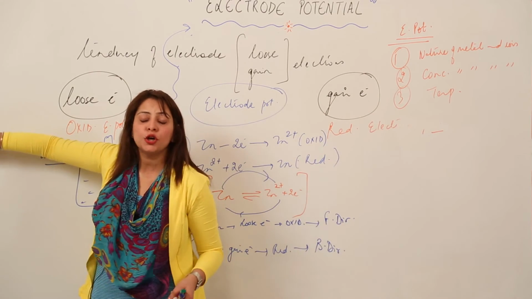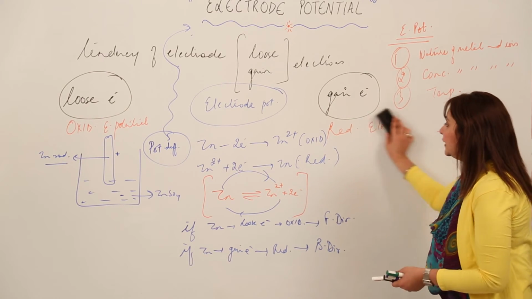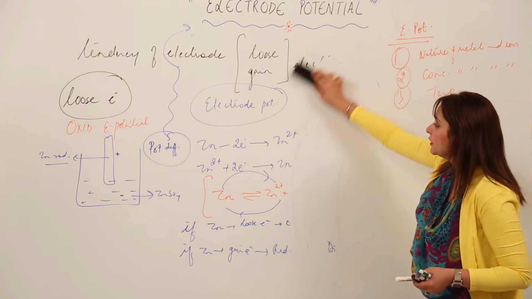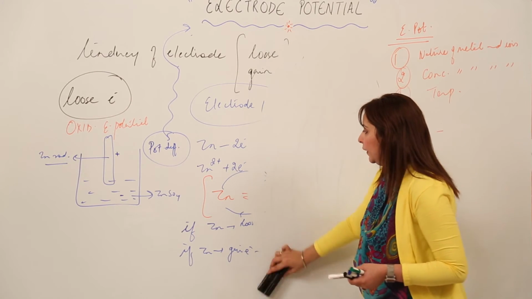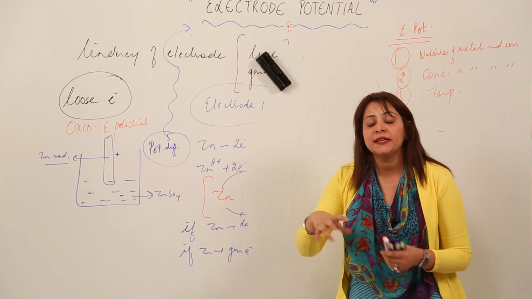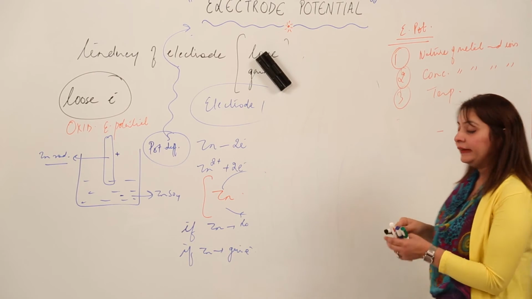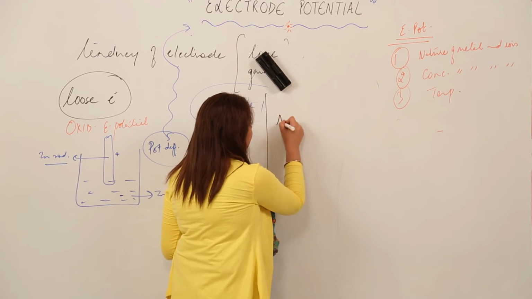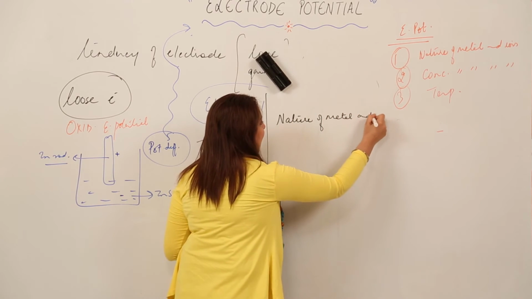The example which I was talking about, that I want to state in front of you to make things more clear, will be covered in this point. So just look at the board carefully and try to write and copy it when I am teaching you. Just try to write in your copies as well. Underline the important points so that you do not miss them when you are attempting the question. So electrode potential depends upon the nature of metal and ions. Let us see how it depends upon the nature of metal and ions.